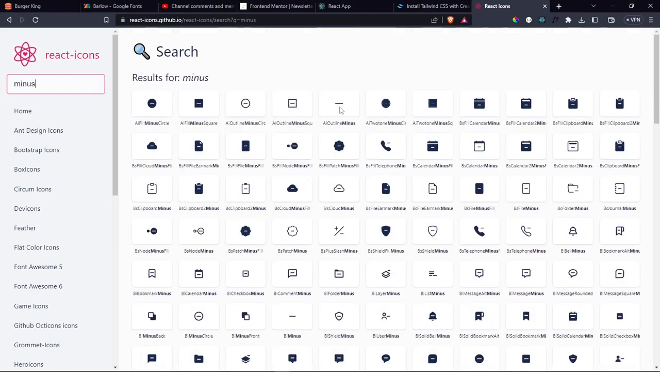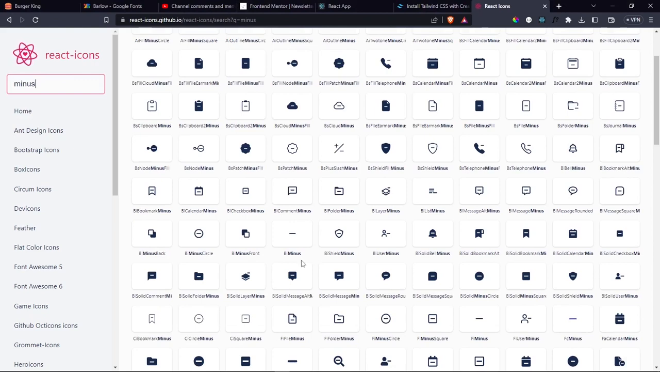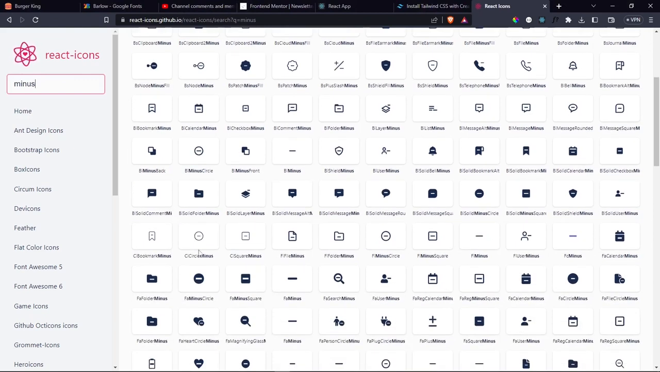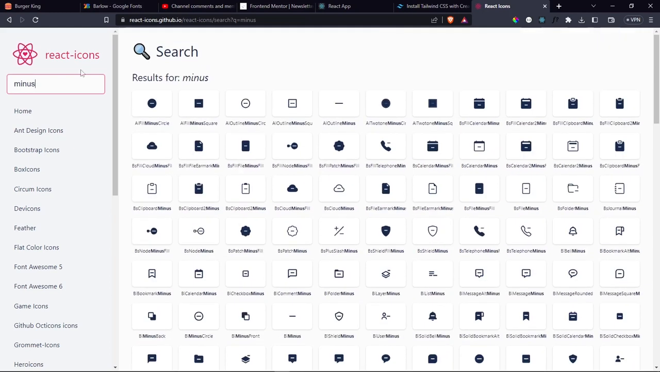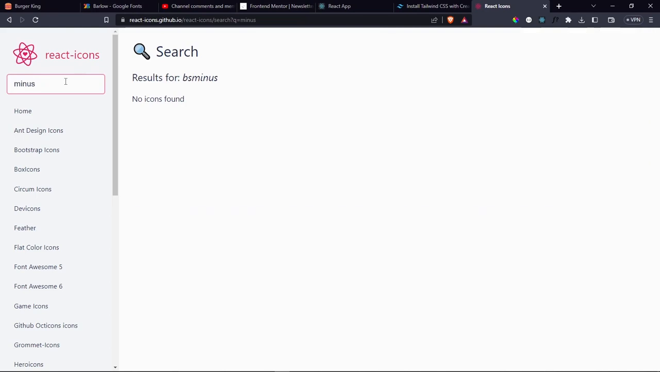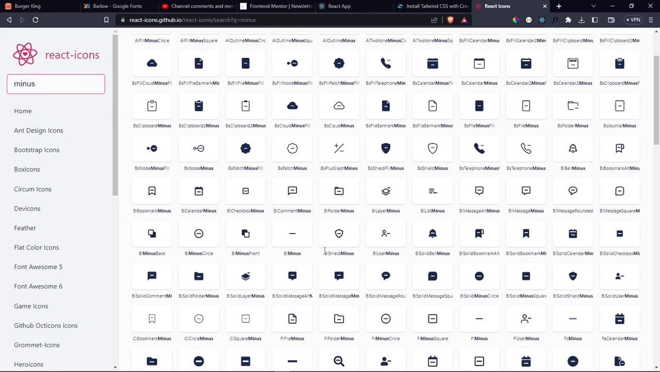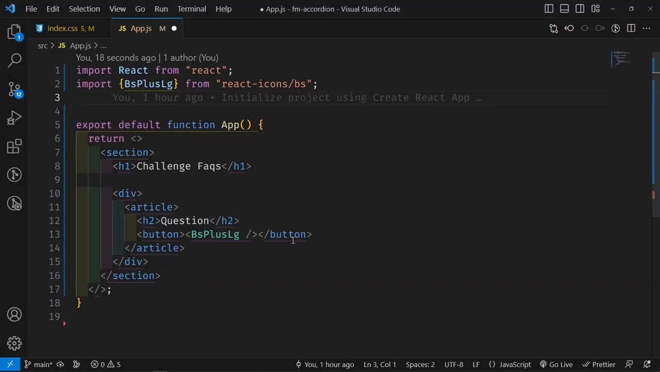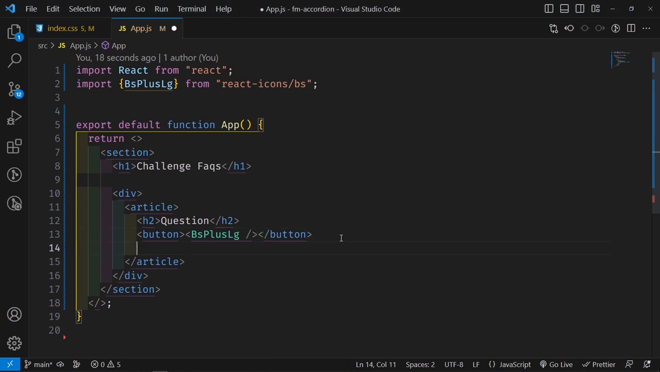Minus, we use bootstrap. So let me search for a bootstrap icon as well. Is bootstrap, it's not here. So let me say bs minus. No, nothing. Okay, so let's just use this one there. So this one, and then we're going to have another button here that says a React icon, like so.